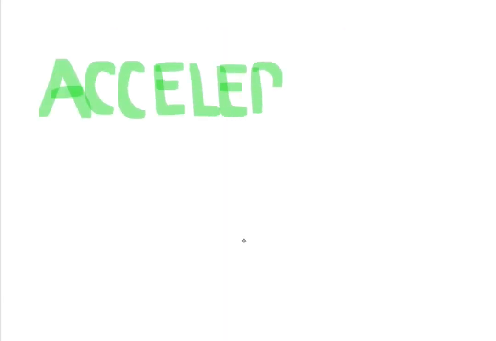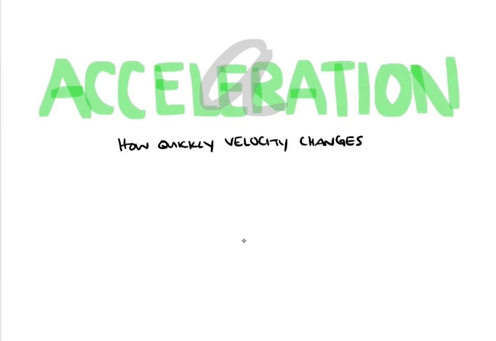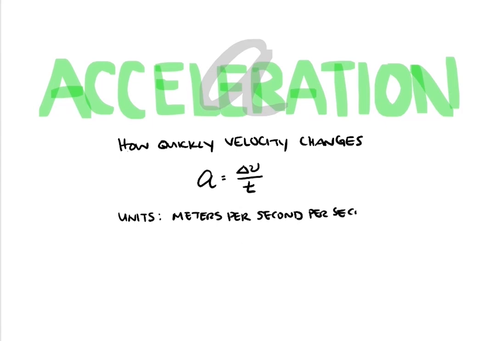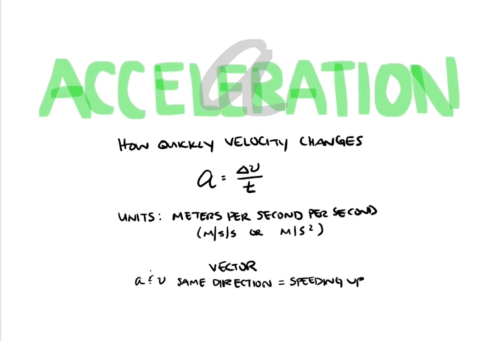So there you have it. Acceleration, with the symbol a, tells us how quickly an object's velocity changes. We can calculate it by essentially finding the change in velocity, delta v, and dividing that by the time it takes to make that change. Its units are meters per second per second, or meters per second squared. And finally, since it's a vector, it has direction that, when considered with velocity's direction, would tell us if the object is speeding up or slowing down.